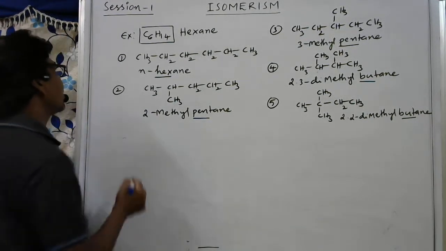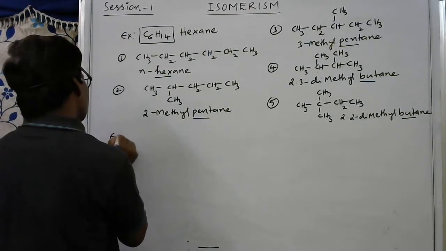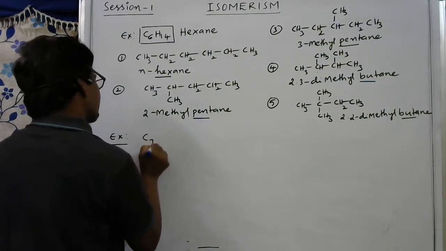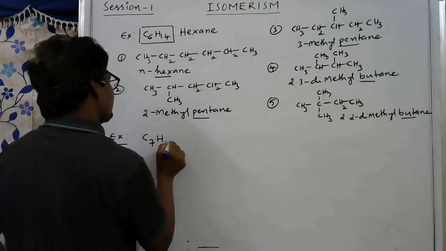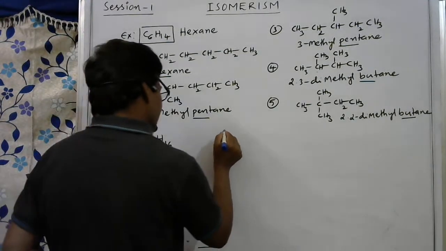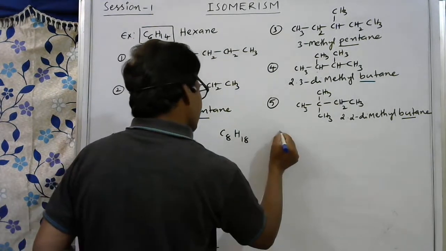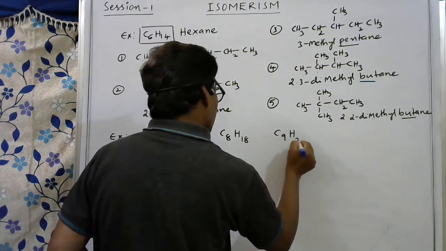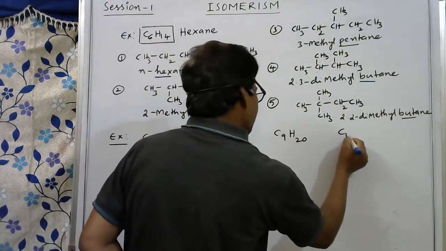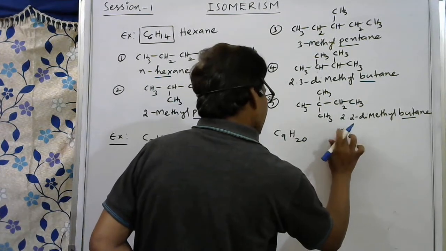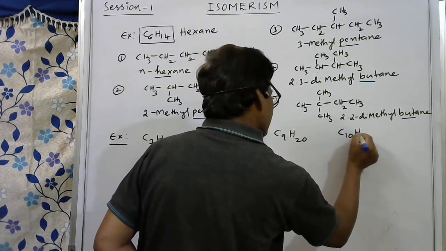Similarly, we can write for C7H16, then C8H18, then C9H20, then C10H22.